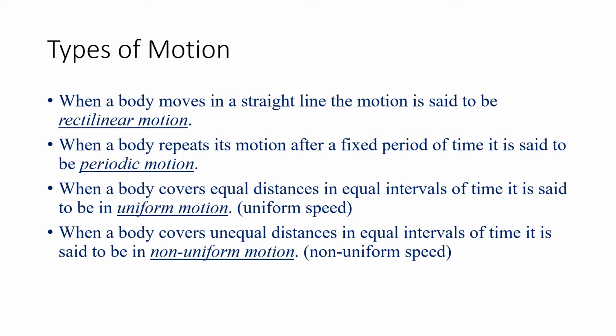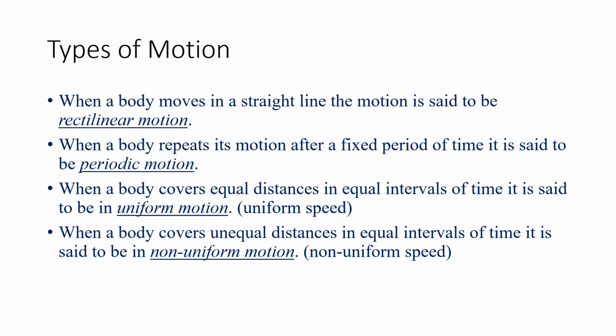Rectilinear motion is when the body is moving in a straight line. For an empty straight road, when a car is moving on a straight road, we can say it is rectilinear motion. But remember, on a very long road, you cannot have rectilinear motion. Why? Yes, you guessed it right. Because the earth is curved. So when you travel a very long distance, your body is having a curved motion and not a rectilinear motion. A rectilinear motion you can imagine to be like the sun rays. From the sun, the ray is traveling straight outside, and one ray can be said to be in rectilinear motion.